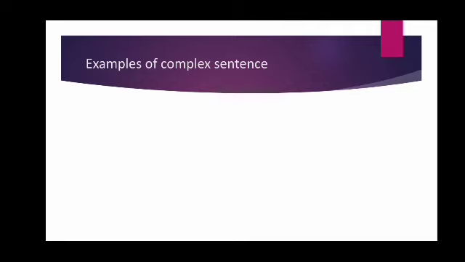Now come to complex sentences. A complex sentence will have one independent clause which will be joined with one or more than one dependent clause. We know dependent clauses don't have their own meaning. Dependent clauses always have to depend on the independent clause for their meaning. And the independent clause and dependent clauses will be joined by a subordinating conjunction. Let us see the examples.